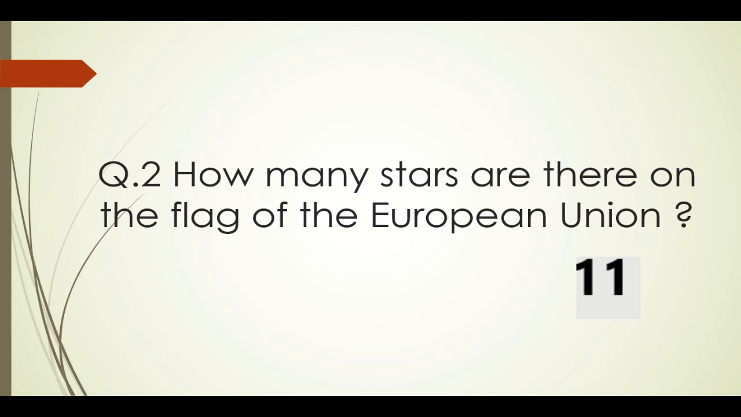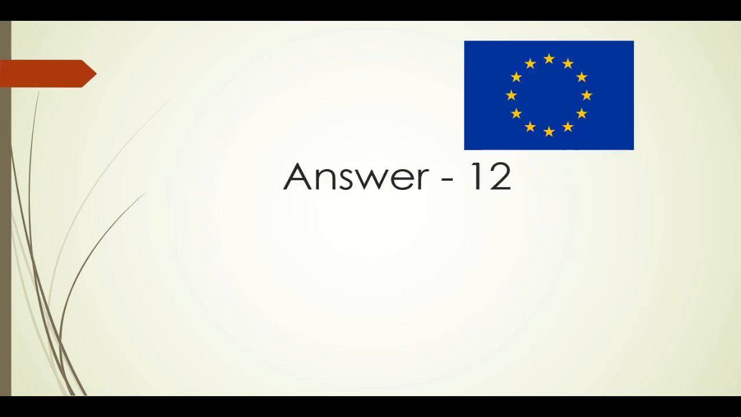How many stars are there on the flag of the European Union? For those who don't know what the European Union is, it is a political and economical union of states specifically located in the continent of Europe. Its flag has 12 stars, which stand for unity, solidarity, and harmony among the people of Europe. The circle which the stars form stands for unity, but the number of stars has nothing to do with the number of members. There are 27 members presently after the UK Brexit. Let's move on to next question, question number 3.